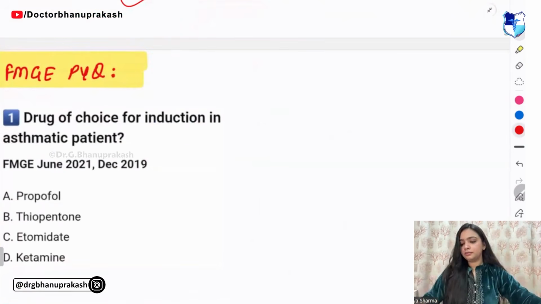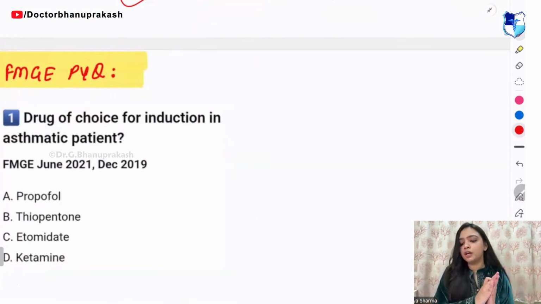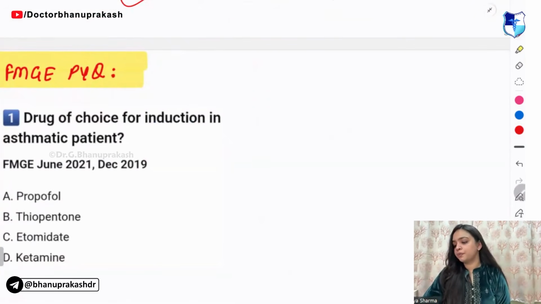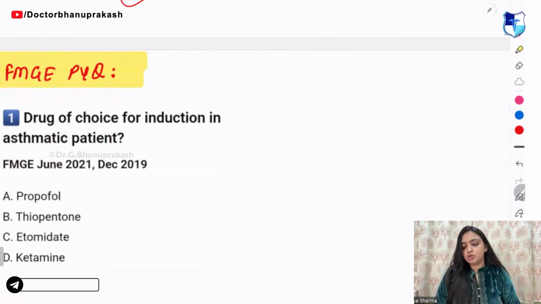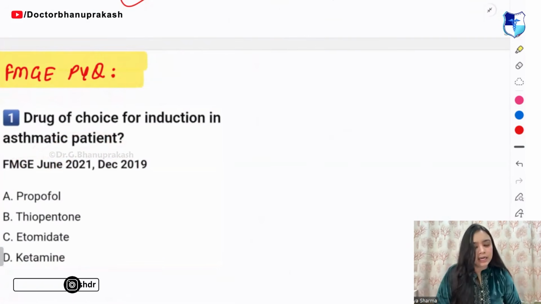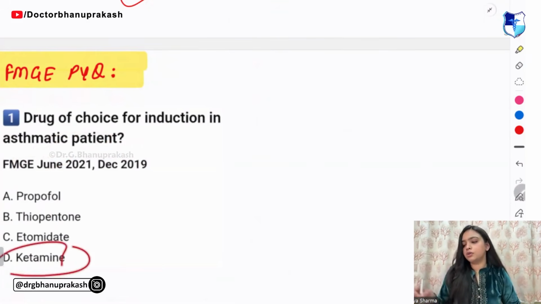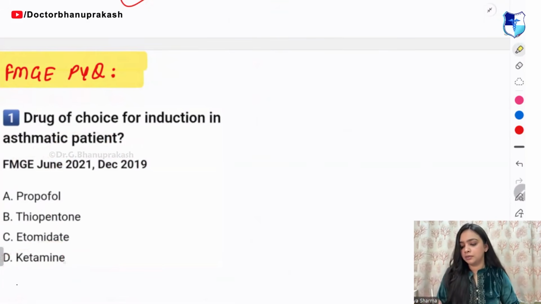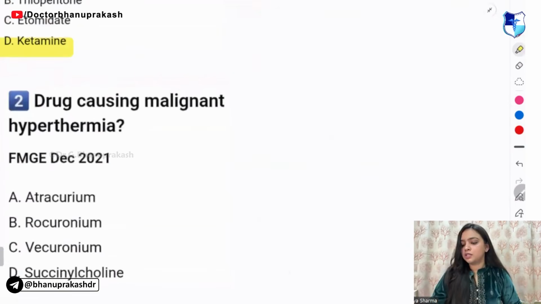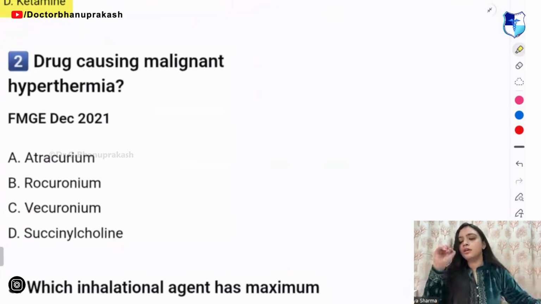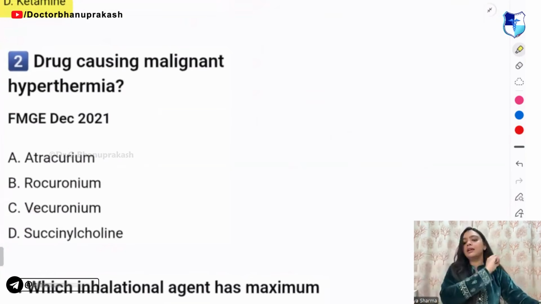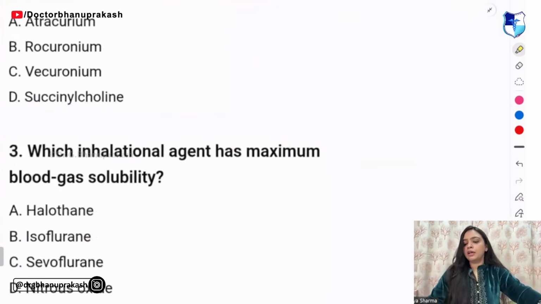Now solve this. Drug of choice for induction in asthmatic patients. For asthmatic patients, what do we use? Propofol, thiopentane, ethomidate, or ketamine? D. Very good. So over here, we use the ketamine. Next question. I guess we have two more questions and our anesthesia will be done. Second question. Drug causing malignant hyperthermia. Succinyl choline. Very good.